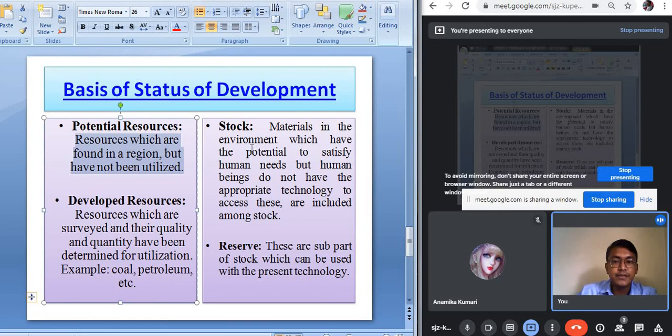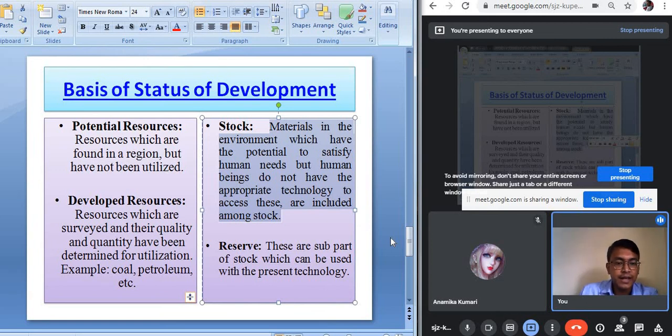The next is stock. Stock is a kind of resource which is available in the environment, but we don't have the appropriate technology to utilize it. So materials in the environment which have the potential to satisfy human needs, but human beings do not have the appropriate technology to access these resources, are included among stock. For example, water. Water is a combination of two gases, hydrogen and oxygen. But the present technology is not enough to extract hydrogen and oxygen gases from this water separately. So that is why it is considered as a stock.